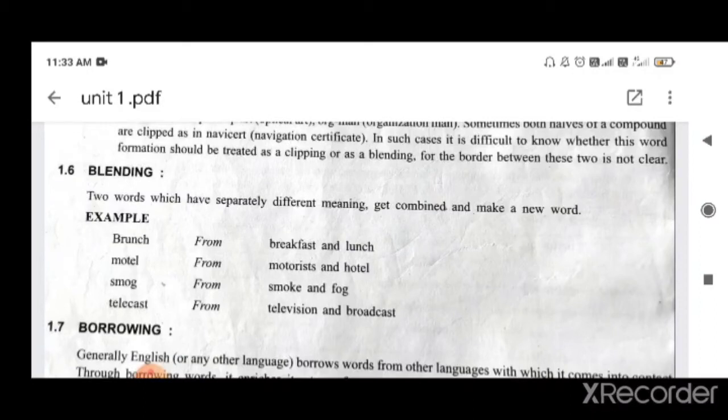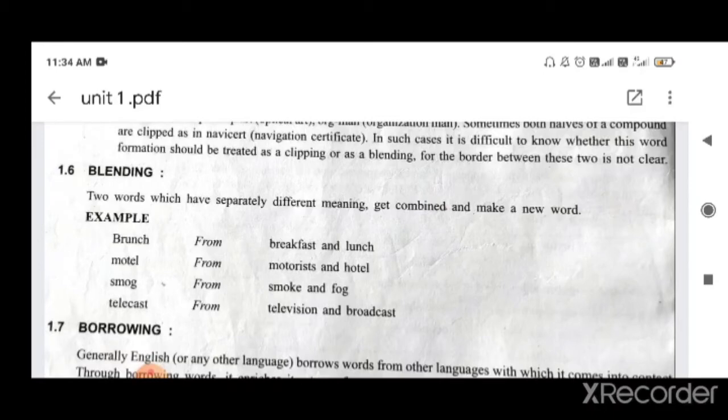Motorist and hotel. From that you make motel. Then smoke and fog. From that, smog. Television and broadcast. From that we use telecast. We have taken tele from television, and then we have taken cast from broadcast, telecast. So this is called blending.